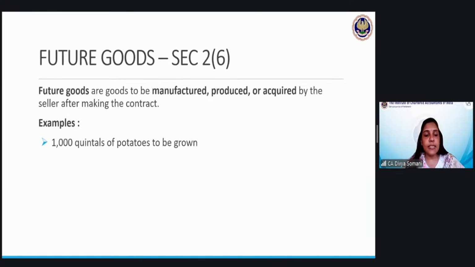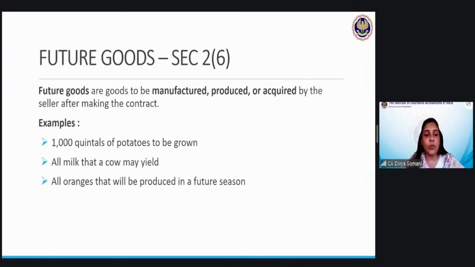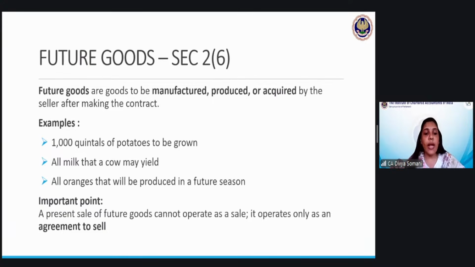Next, these are the examples: 1,000 quintals of potatoes to be grown. So the farmer has entered into a contract today itself that 1,000 quintals of potatoes, I am ready to sell to you after a month. Whenever they will be grown, I will sell it to you. Like that. All the milk that a cow may yield. You don't know how much the cow may yield, but whatever it will, I will sell it to you. All the oranges that will be produced in the future season, I'll sell it to you. Like that. So what is the important point to be noticed here?